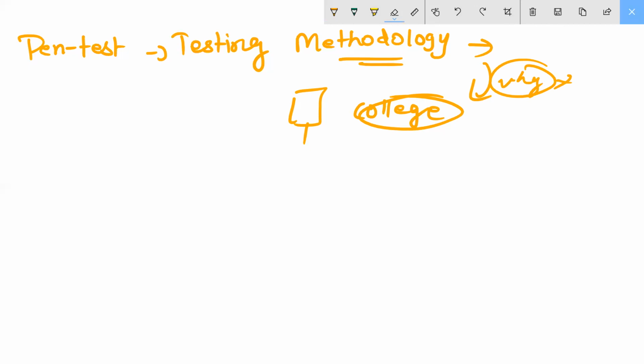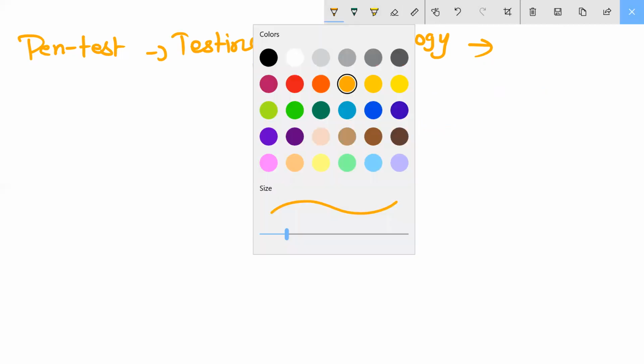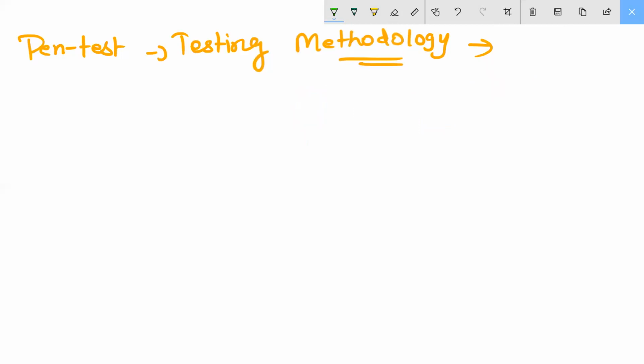Let me delete this one. See here. When we are discussing methodology, you will find here: a system of methods used for a particular area. That is what I discussed with the college example.